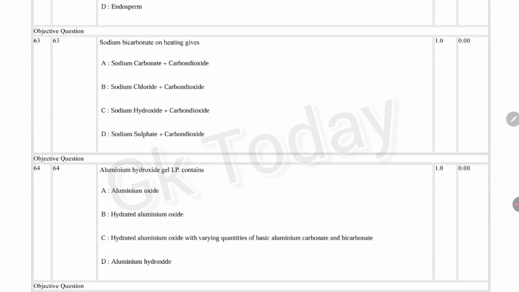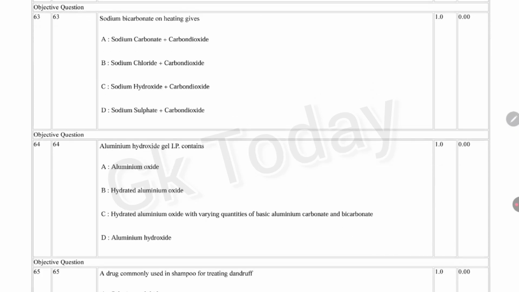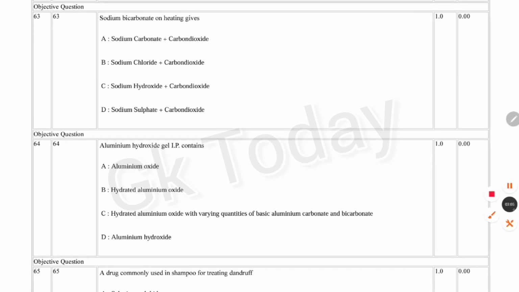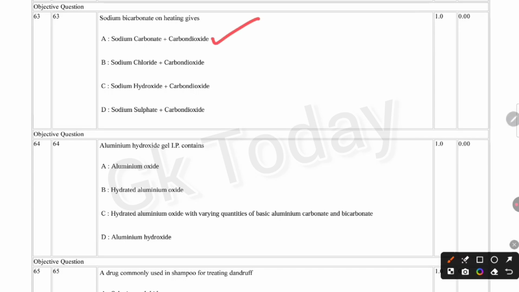Next question. Sodium bicarbonate on heating gives sodium carbonate plus carbon dioxide, sodium chloride plus carbon dioxide, sodium hydroxide plus carbon dioxide, or sodium sulfate plus carbon dioxide. Sodium bicarbonate on heating gives sodium carbonate plus carbon dioxide.